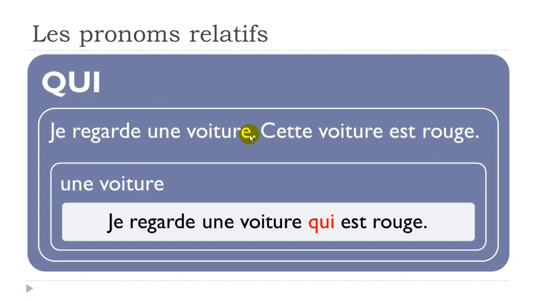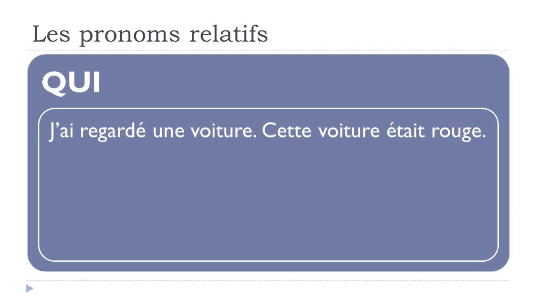Okay, and then, je regarde une voiture qui est rouge. Alright? So, je regarde une voiture qui est rouge. So, exactly the same thing here. You just put this qui, and then you get the verb after that, est rouge. Alright? Let's see the same sentence, but then let's put here the passé composé.